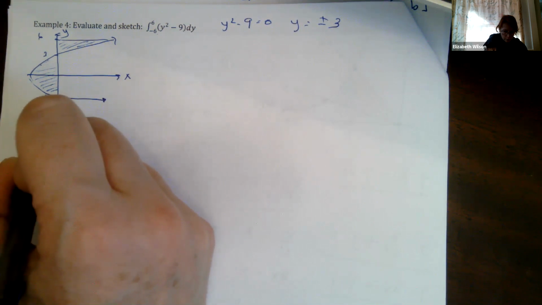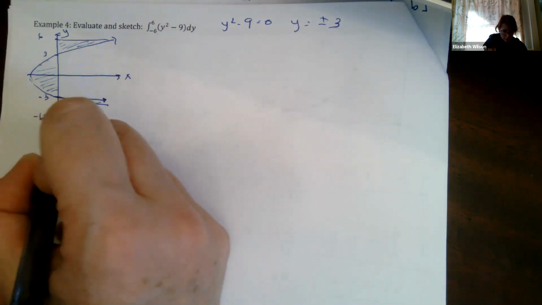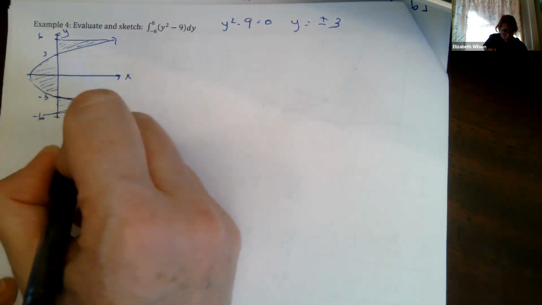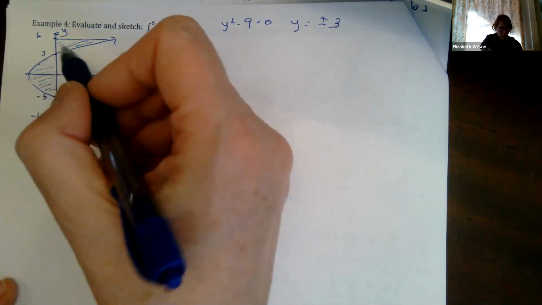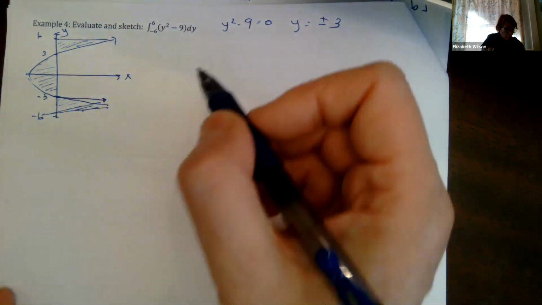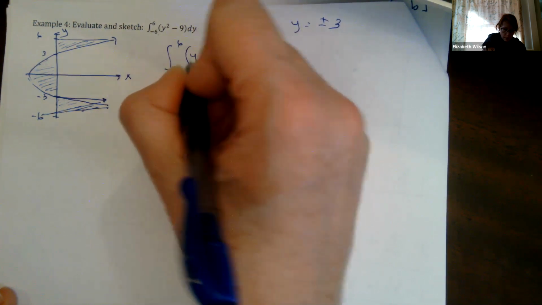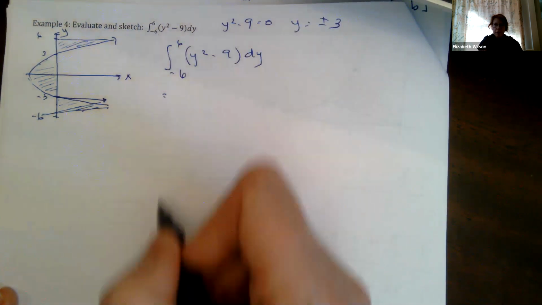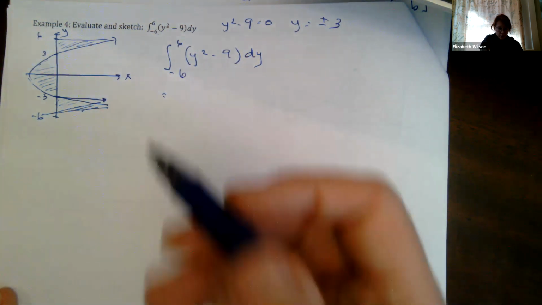Let's imagine I drew this a little bit better. I'm sorry, let's go like this. We'll make this straight, and then I've got my function and the y-axis. So these are the areas that I'm going to be working on. When I integrate from -6 to 6, these are the areas that I'm summing up. Let's go ahead and set this up: the integral from -6 to 6 of y squared minus 9 dy. Same fundamental ideas that we did when we integrated with respect to the x-axis.